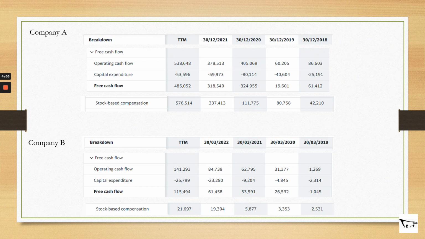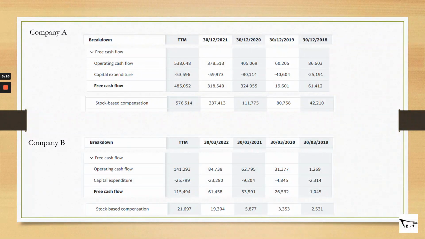And they have done the service of actually providing me the free cash flow itself. As you can see here, the first line is operating cash flow, deducting capital expenditure, you get free cash flow. And I actually included a line of stock-based compensation, which is a non-cash item that's added back in the cash flow statement before you get free cash flow. So this amount is included in the operating cash flow itself.